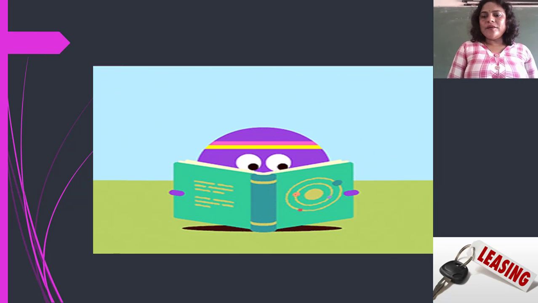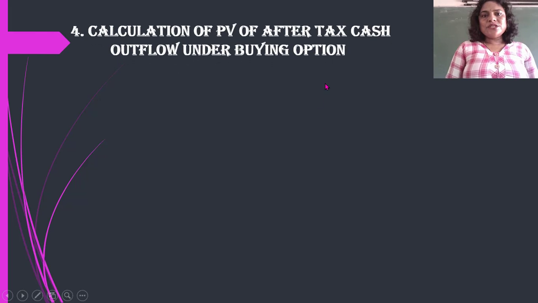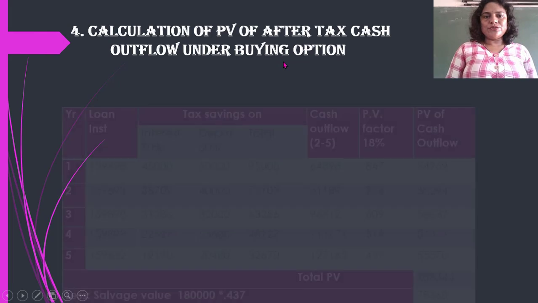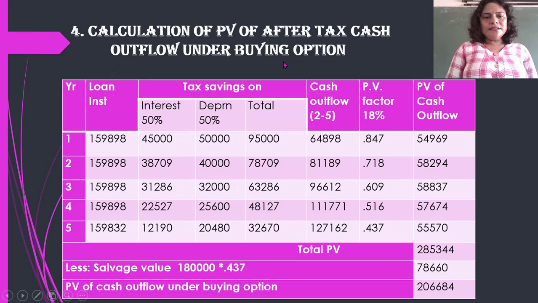So what we are going to do now? We are going to calculate the present value of cash outflow. Fine. So calculation of present value of after tax cash outflow under buying option we are going to calculate now. Now under this, like I said, loan installment we have taken, interest we had calculated already.